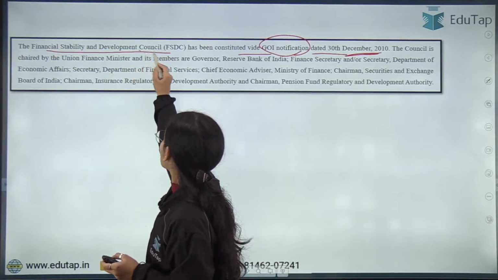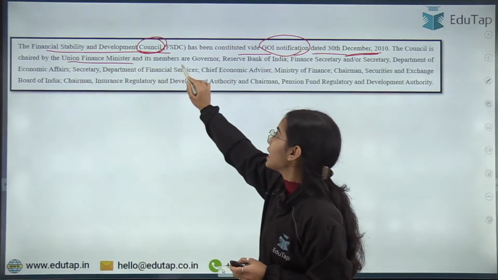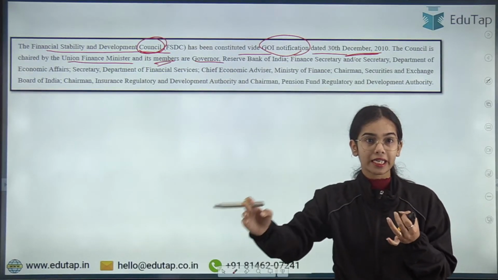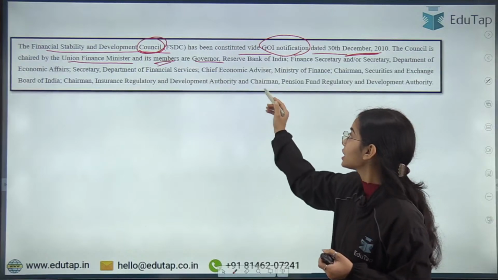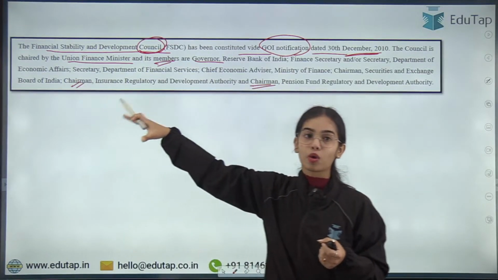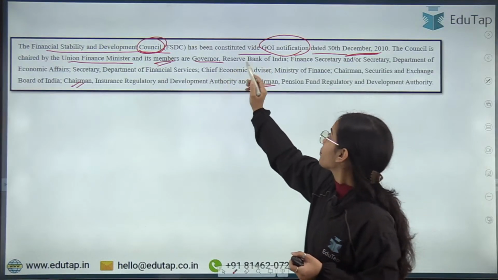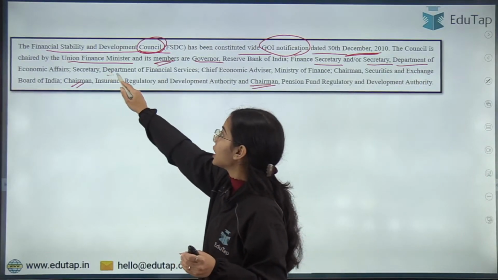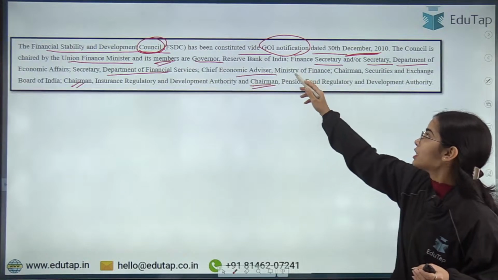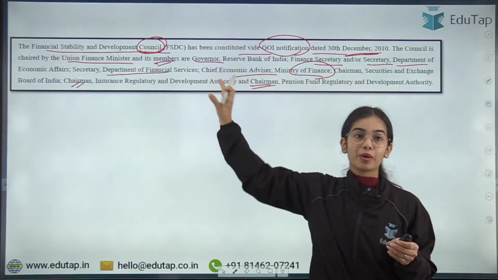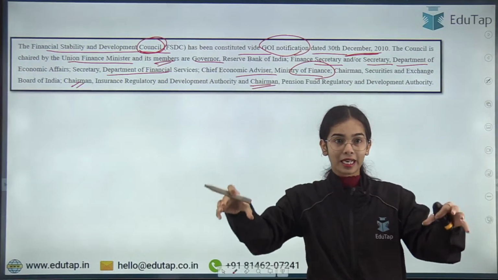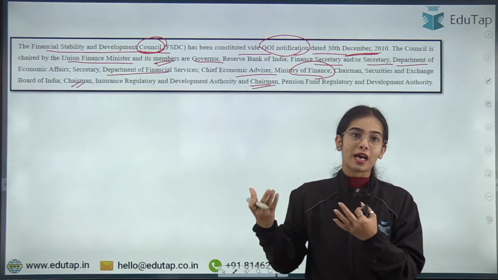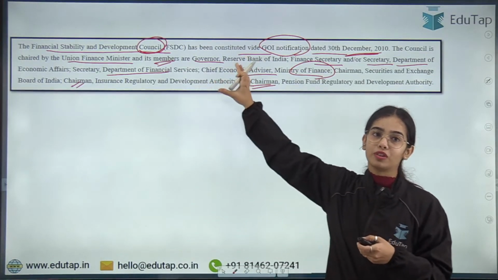The members are the Governor of the Reserve Bank of India, Chairman of SEBI, Chairman of IRDAI, Chairman of PFRDA. So you can understand that all the regulators are also members of the FSDC, as well as the Finance Secretary or the Secretary of the Department of Economic Affairs, the Secretary of the Department of Financial Services, and the Chief Economic Advisor of the Ministry of Finance. So all the big heads in the country connected with financial stability and the financial domains are members of the FSDC.